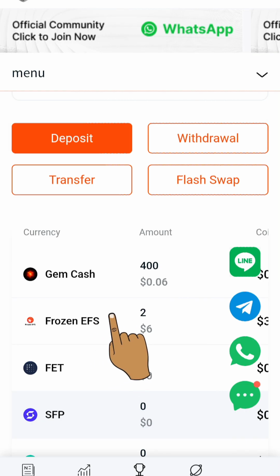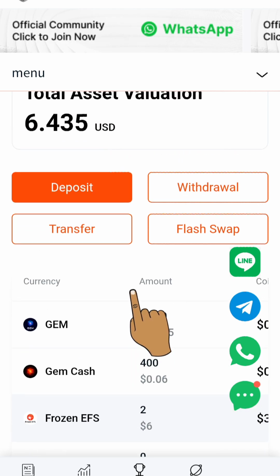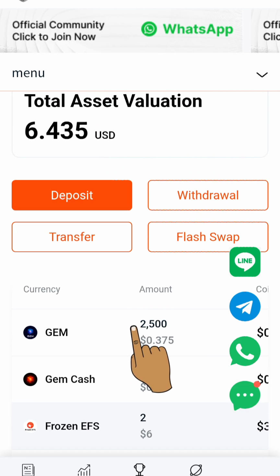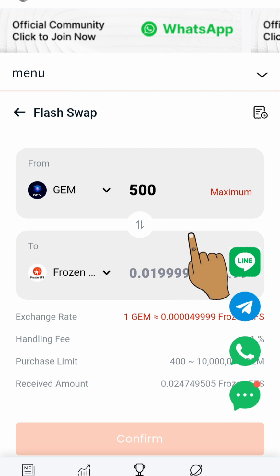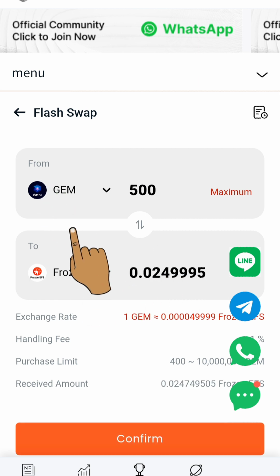If you check what you've earned here, it's going to show you all you're earning. If you want to convert them, let's assume you want to convert this gem to this EFS token. You just come up here, click on this, and click on this button. You can see here, you just click on max, and you'll be able to convert this into this EFS token here. You just come down here, click on confirm, and you'll be able to convert it to the EFS token.